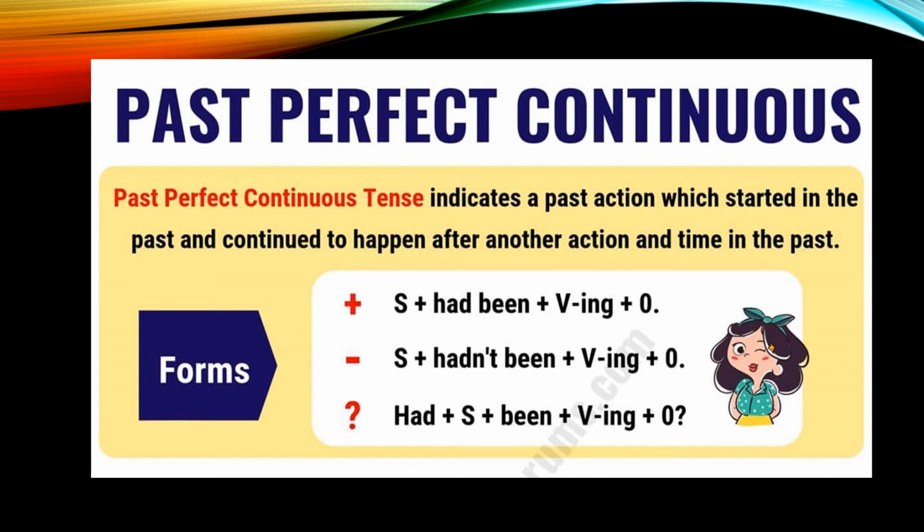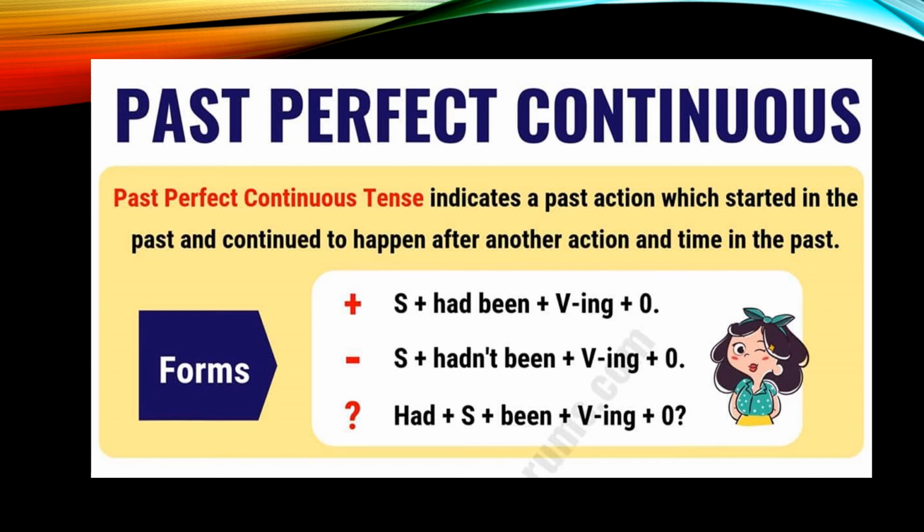In case of a negative sentence, subject with had not been, not had been not. Okay, had not been plus first form of the verb with ing. And in case of an interrogative sentence, had will come, then subject, then been, and at the end first form of the verb with ing.